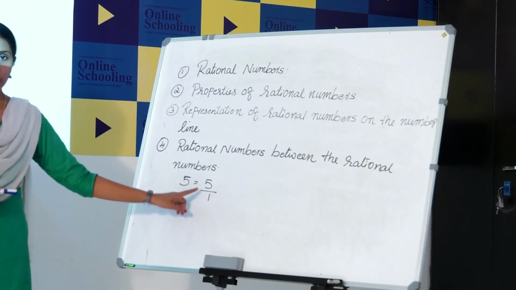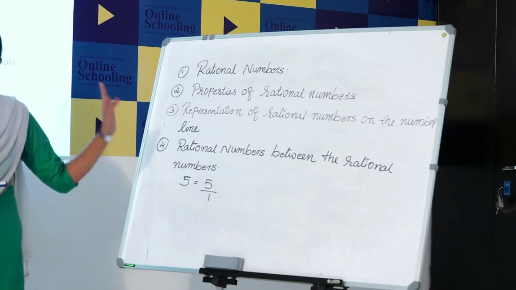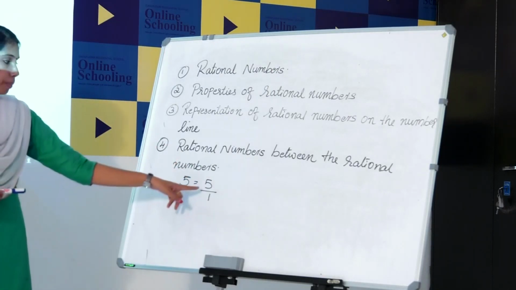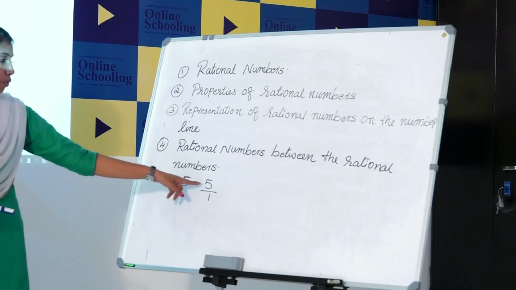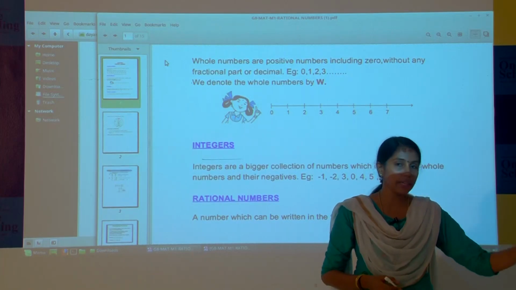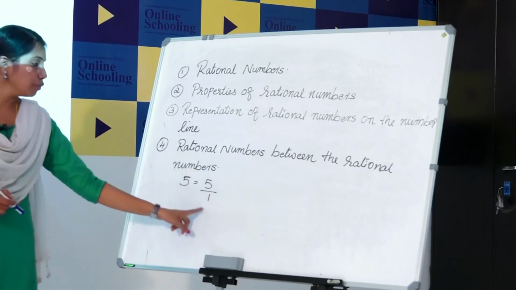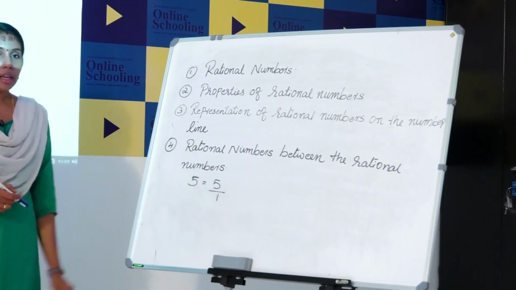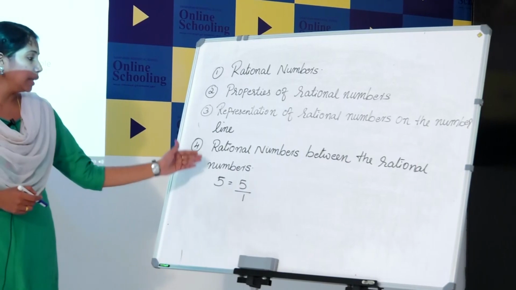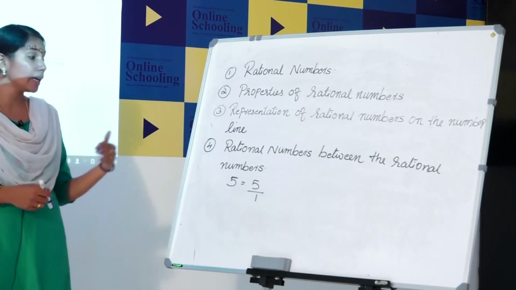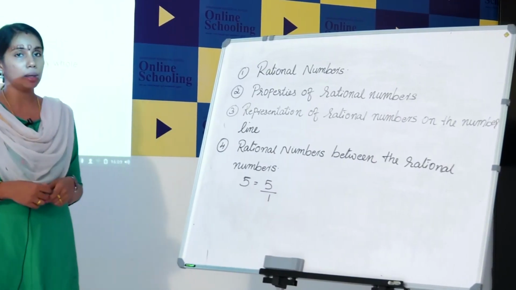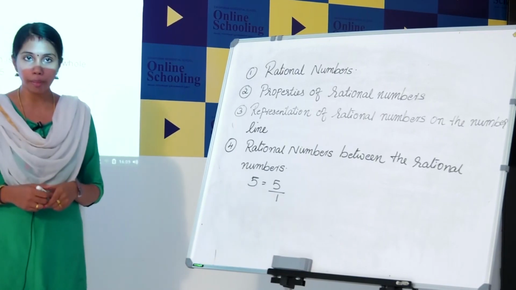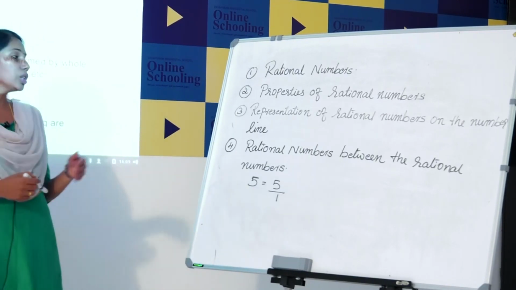Here the numerator is 5 and the denominator is 1. So in P by Q form, P is the numerator, Q is the denominator. So 5 is in the numerator, 1 is in the denominator. So we can represent 5 in the form of P by Q. So this is a rational number. All the natural numbers we can express in the form of P by Q. So natural numbers are rational numbers.